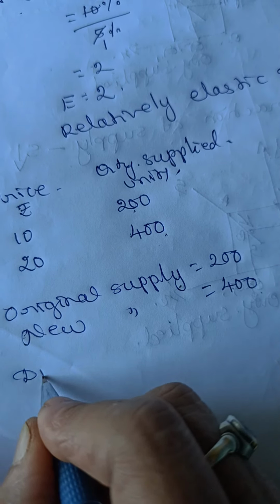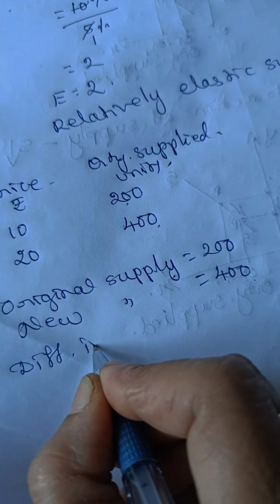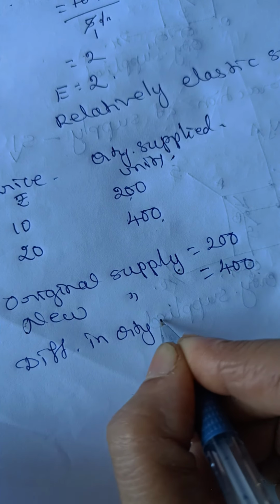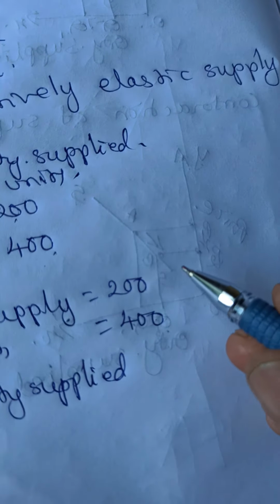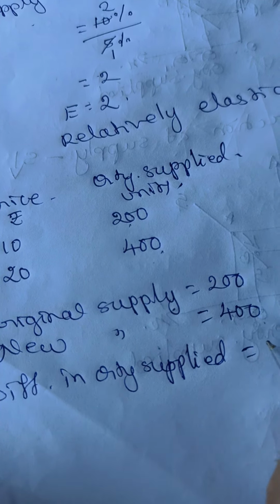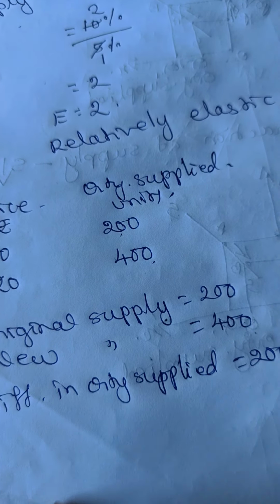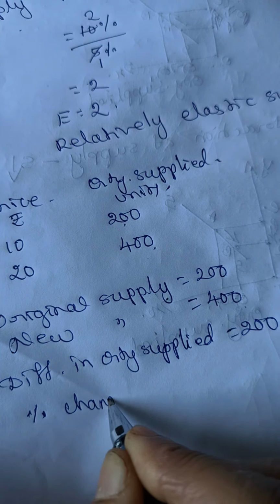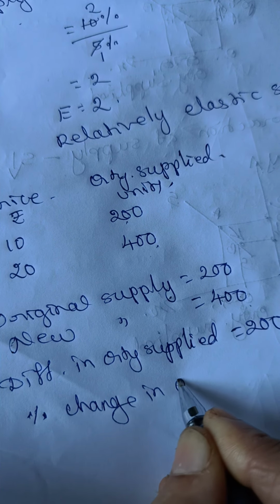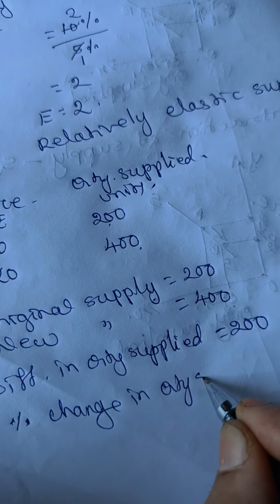What is the difference in quantity supplied? The difference between the two figures is 200.